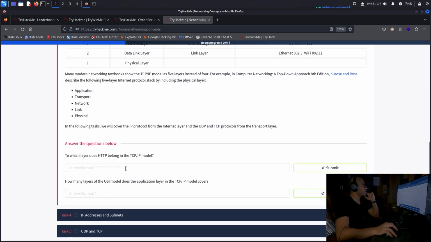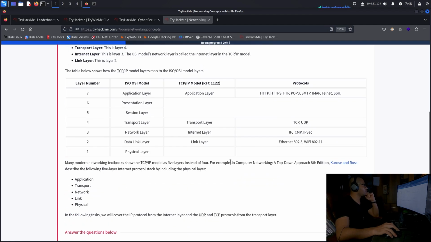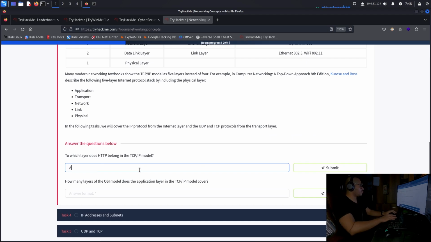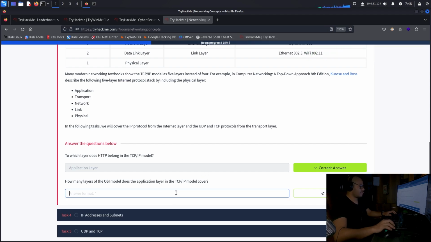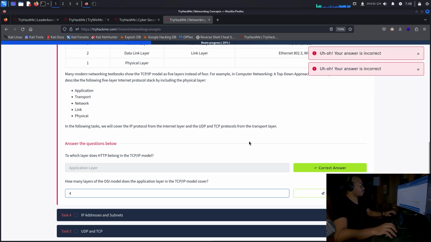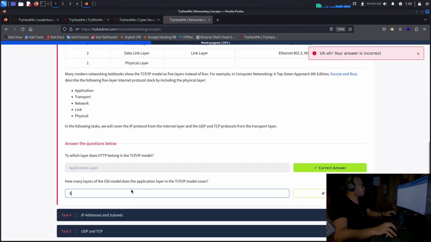To which layer does HTTP belong in the TCP/IP model? Application layer. How many layers of the OSI model does the application layer in the TCP/IP model cover? How many layers? I think it's 5, right? Then according to you, it's 4. What? Oh, sorry, 3.